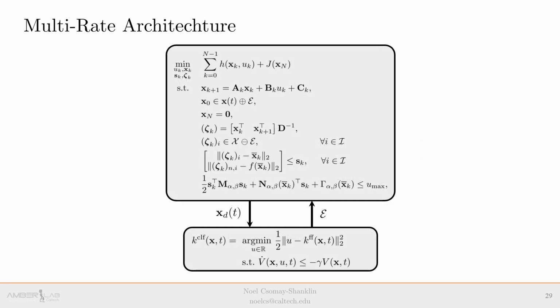This is the combined multi-rate architecture in final form. From the previous developments, note the Lyapunov level set that the low level passes to the mid-level, and the desired trajectory that gets passed back down to track.